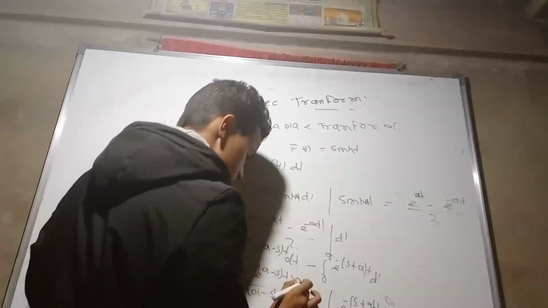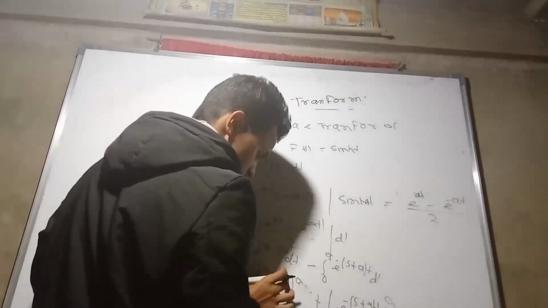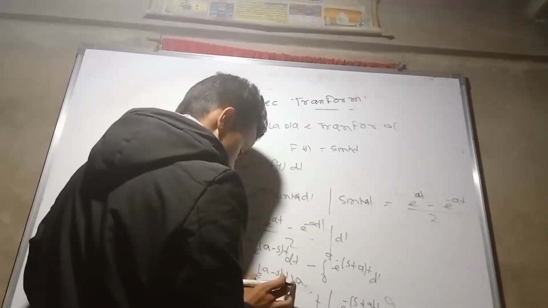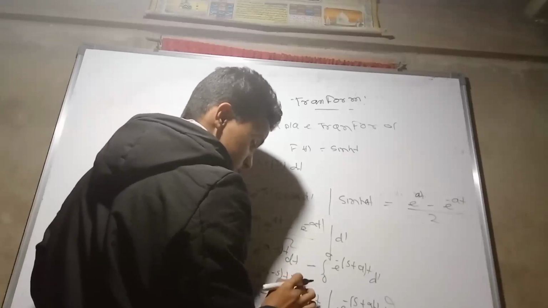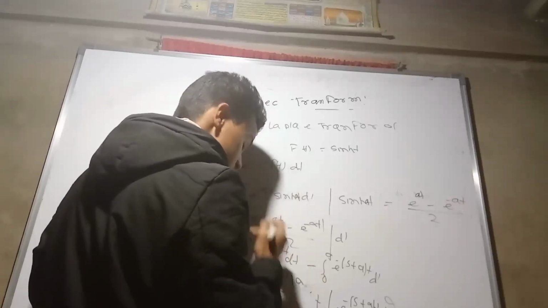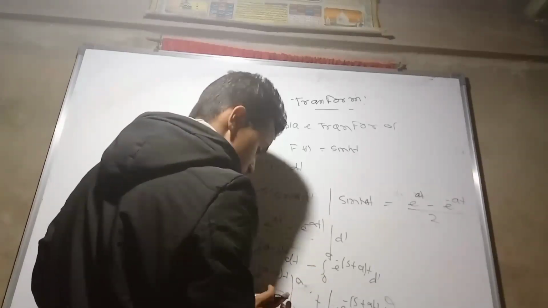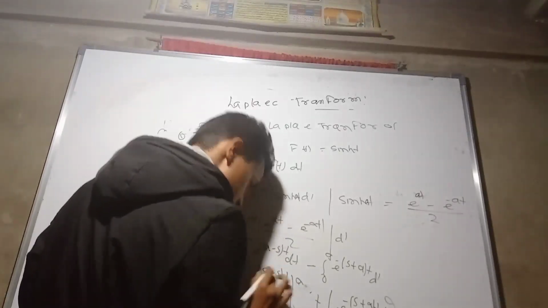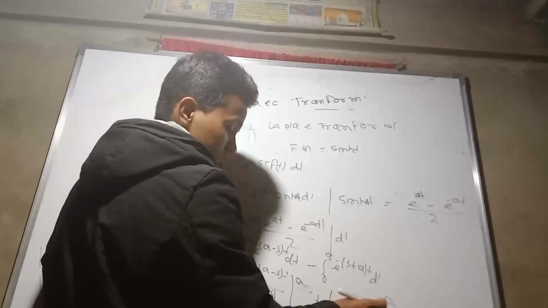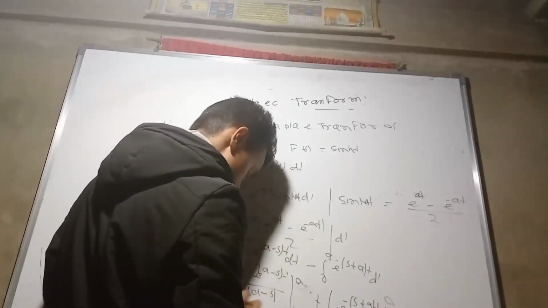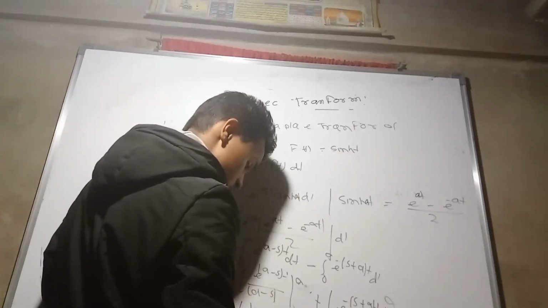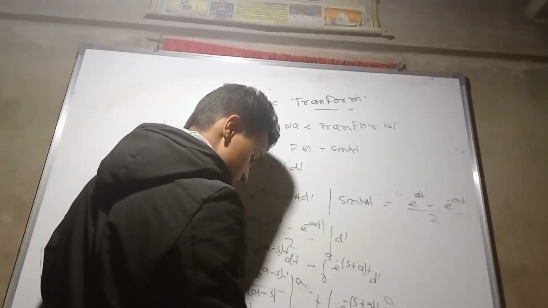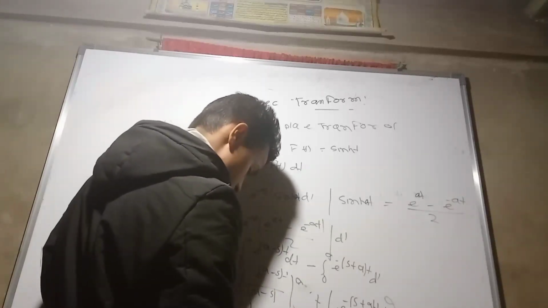When we put the upper limit infinity, the term becomes 0, so there is nothing left. When we put the lower limit 0, e to the power 0 is 1. So we get minus, with the minus outside, 1 upon a minus s, and taking the other term, 1 upon s plus a.